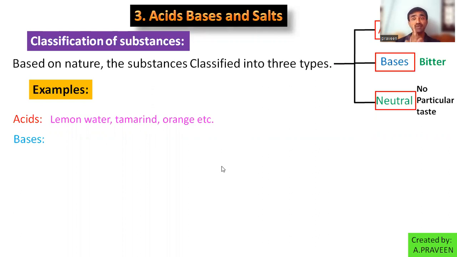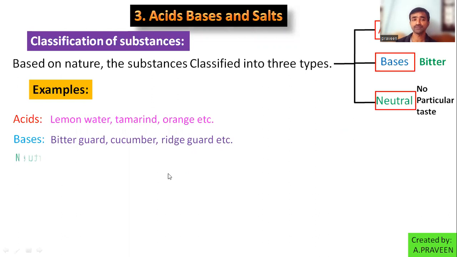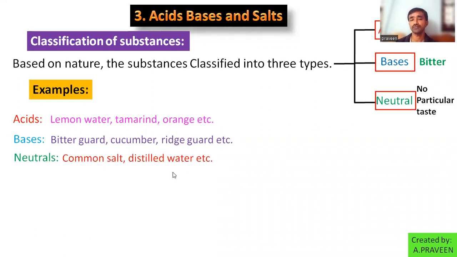Bases, bitter in taste. From our food, bitter in taste. What are they? Bitter gourd, cucumber, ridge gourd, etc. Right? You can add many into this category also. Neutrals, no taste, no particular taste, right? So here I give you two examples from your daily life. They are distilled water and common salt, right? So these are the examples.